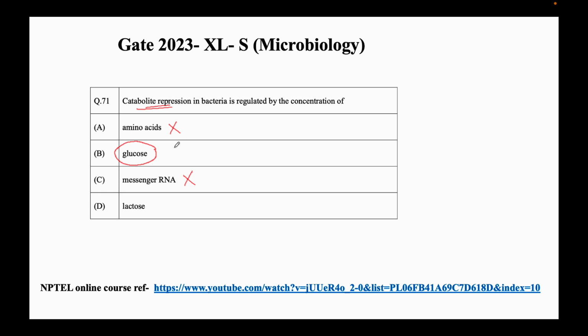In presence of glucose, there is catabolite repression of lactose-related genes, the LAC-ZYA genes in the lac operon.